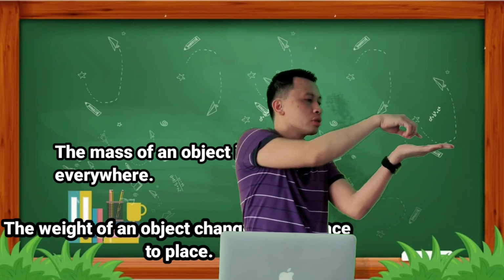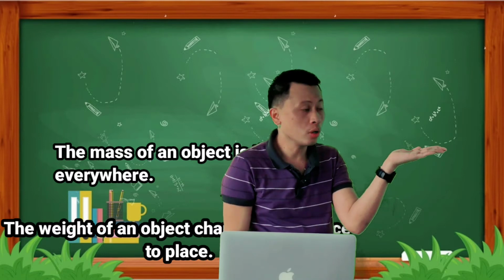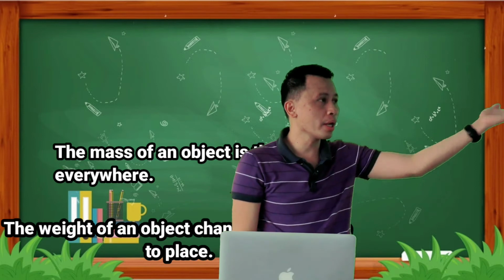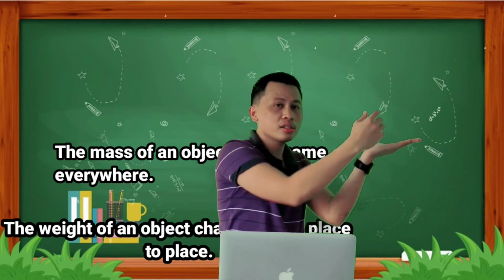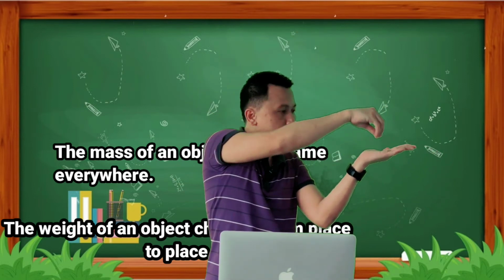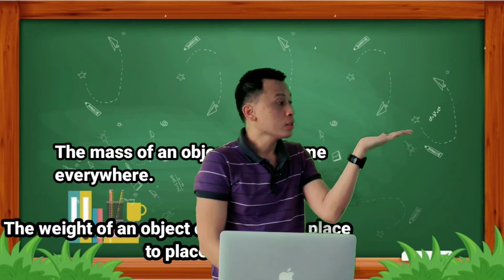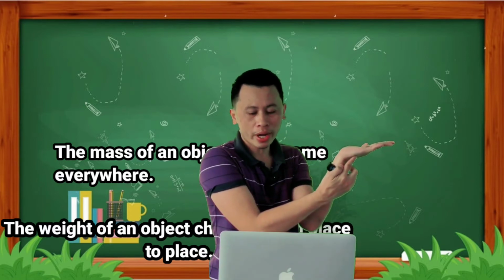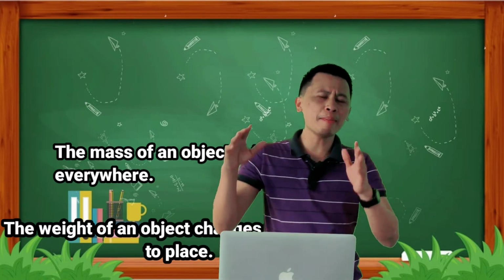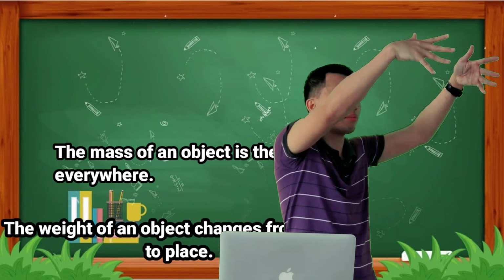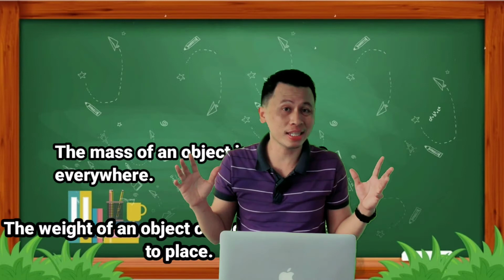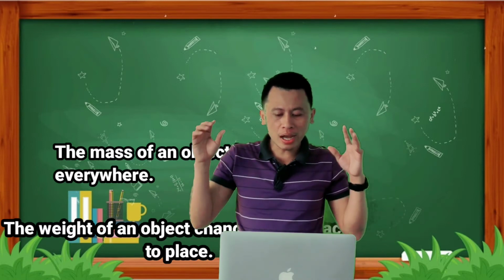In Thailand, you try to get the mass of this apple. The mass is 1 kilogram. When you go to America, the same apple, you weigh the same 1 kilogram. When you go to the Philippines, the same apple you put on the scale, the same 1 kilogram. Because the mass of the object is the same everywhere: 1 kilogram in Thailand, America, Japan, China, the same, because the mass cannot change.